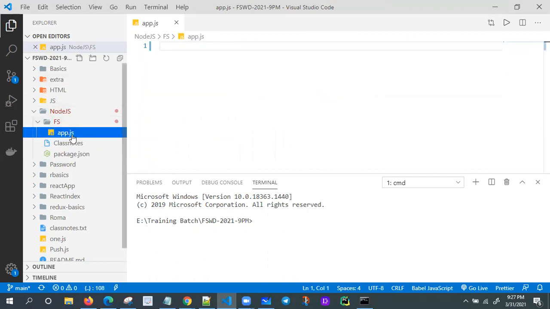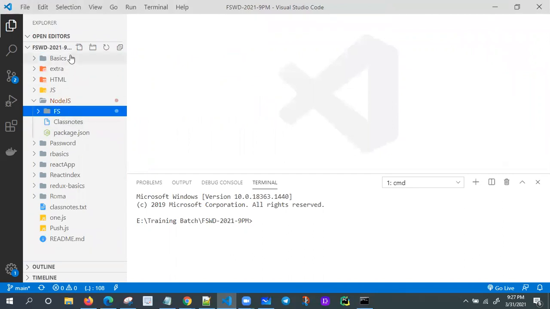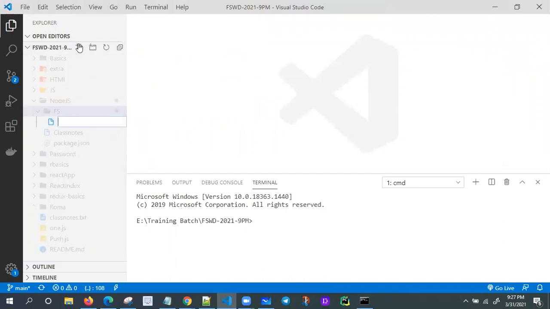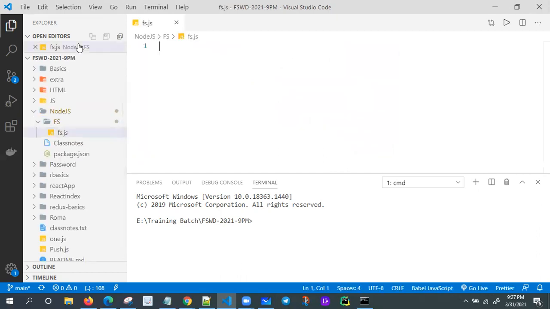I don't want this file also. Go with the FS module. I'm creating a new file now, for the fs file system. Or we can go with the fs module, whatever your fs system is. Okay, fs.js I'm creating now. So let me write a program objective-wise. My objective is to read text data.